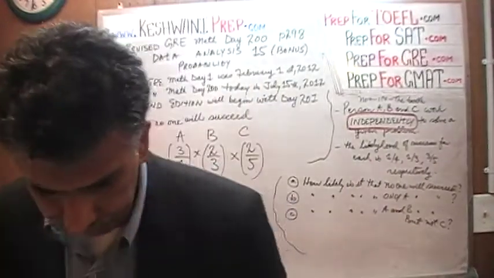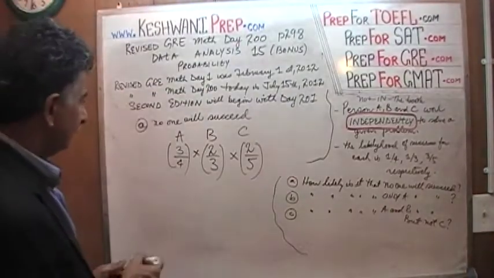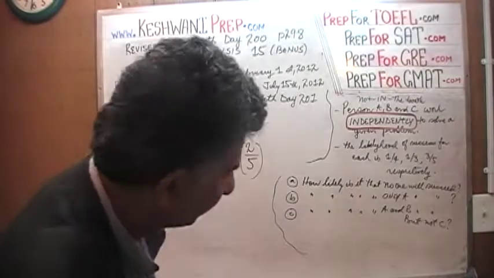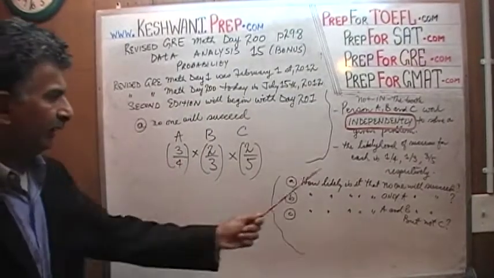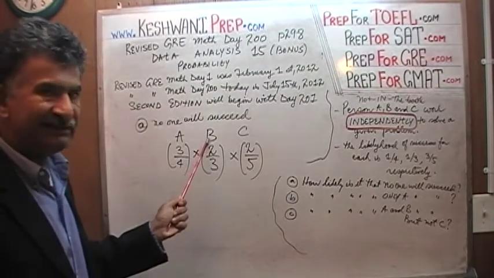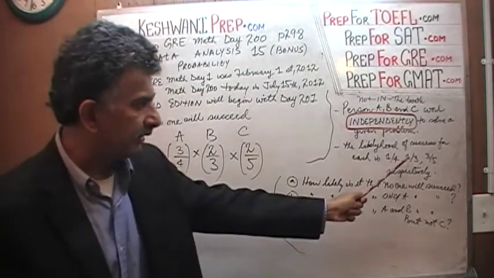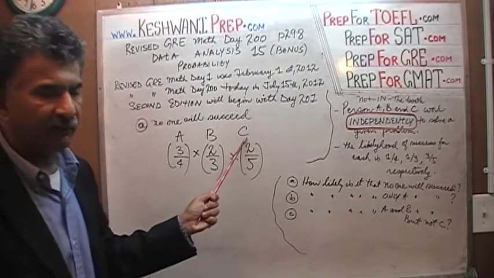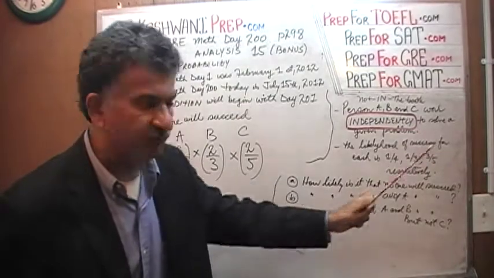That's it, we are done. That's the odds that no one will succeed. 3/4 represents, one more time, the odds that A will not succeed because he has a 1/4 chance of being successful. 2/3 represents B's odds of not being successful because we are told that he has a 1/3 chance of being successful. And 2/5 represents the odds that C will not succeed because we are told that C has a 3/5 chance of being successful.